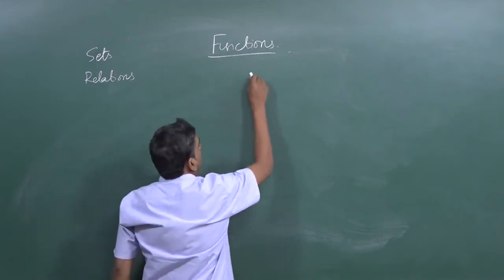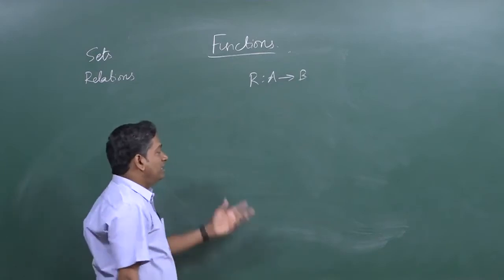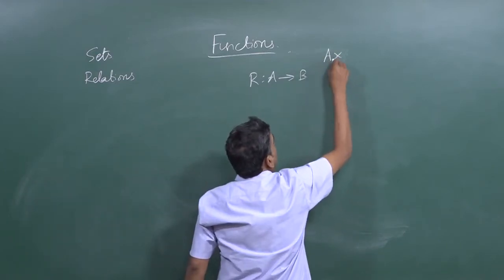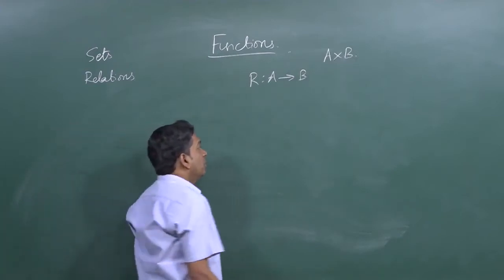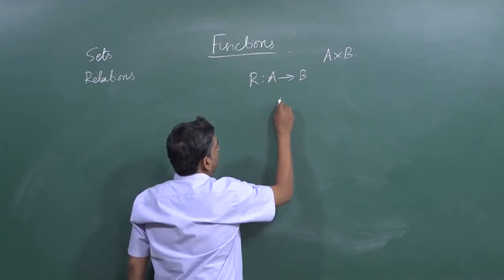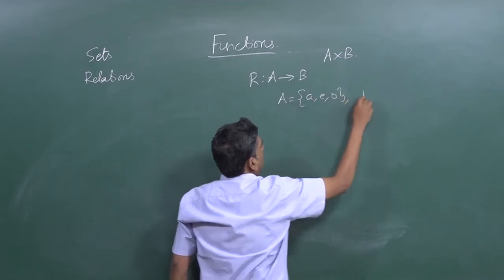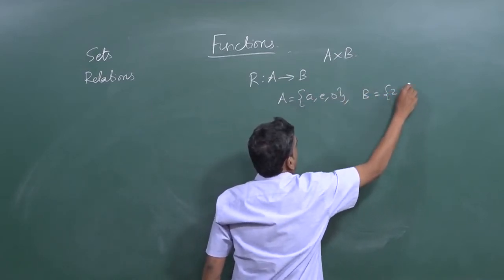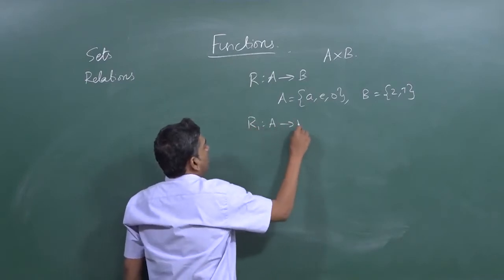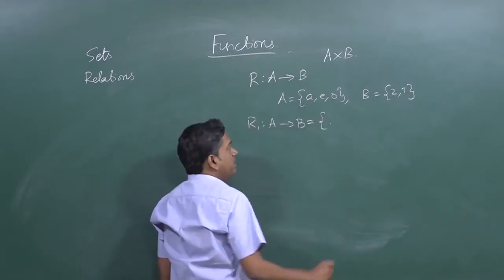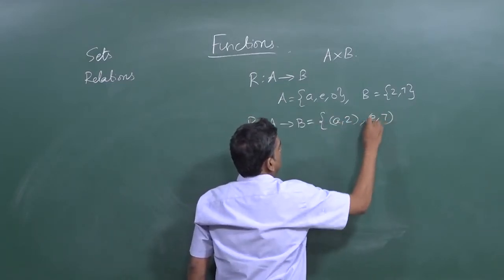We know that a relation is defined from set A to set B, and it is a subset of the Cartesian product A cross B. So, for example, if we had a set A which is {a, e, o} and B is the set {2, 7}, we could define one relation R1 from A to B to be simply {(a, 2), (e, 7)}.